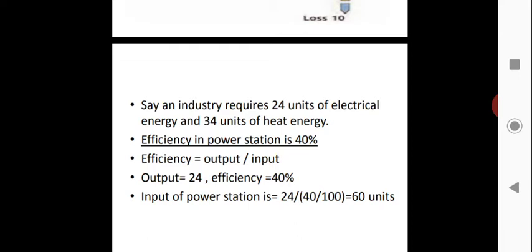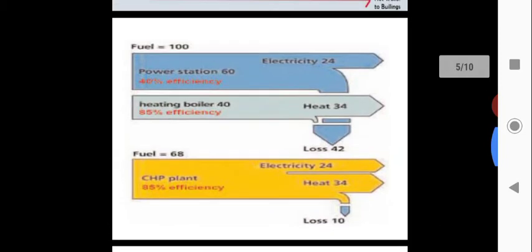That is, efficiency is equal to output by input, so input is equal to output by efficiency. So 24 by 40 by 100, that is equal to 60. So we need 60 units of coal to produce 24 units of electricity. That much coal is required.